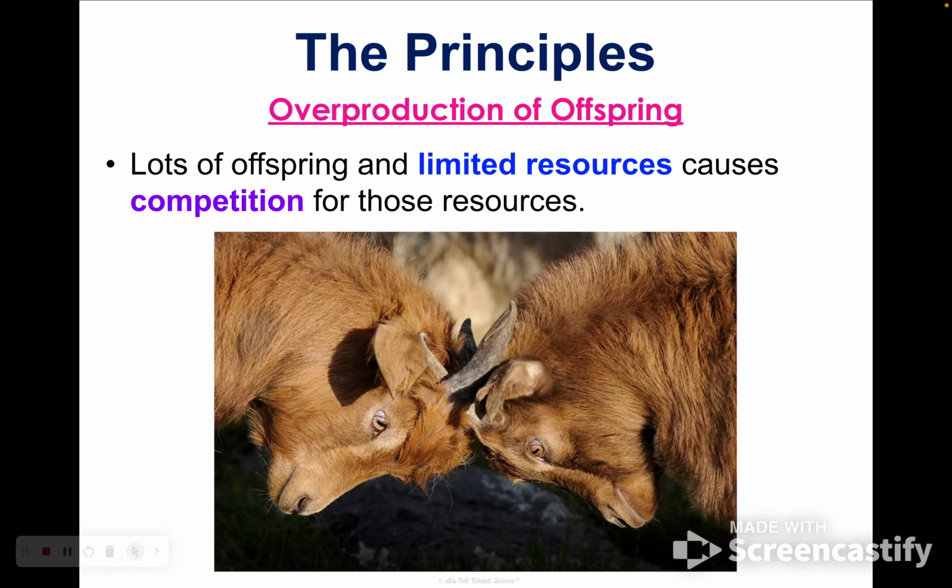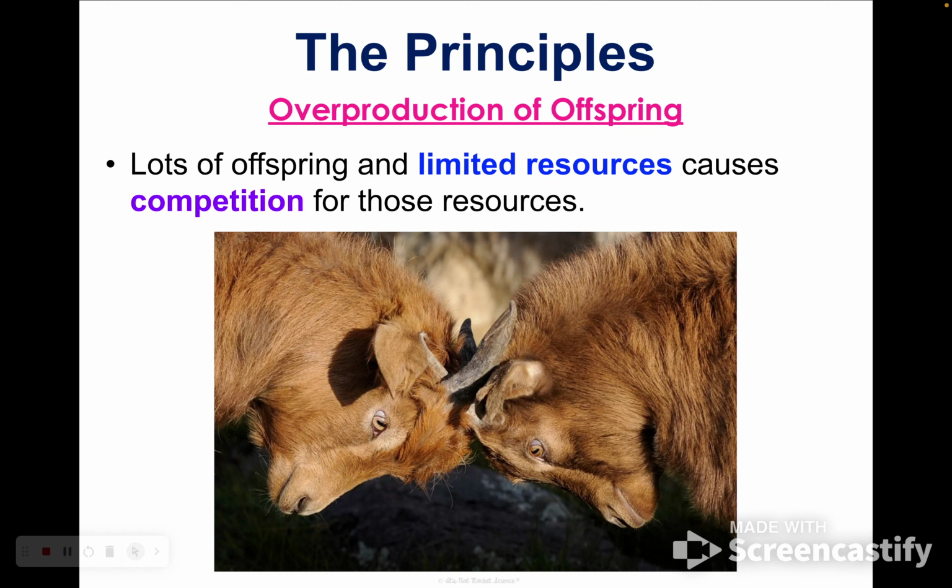The ones that are slower or just can't swim as fast, they might not be as camouflaged. They're not going to survive. So there's a lot of offspring. So the sea turtles have this process of making way more babies because they want to make sure that at least some of them are going to survive until adulthood.